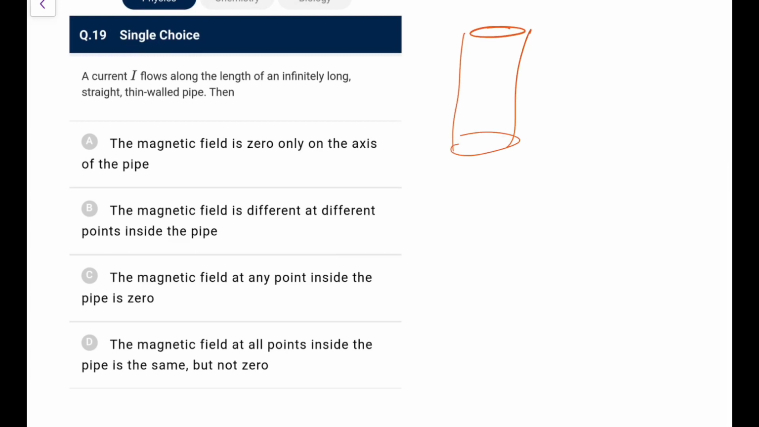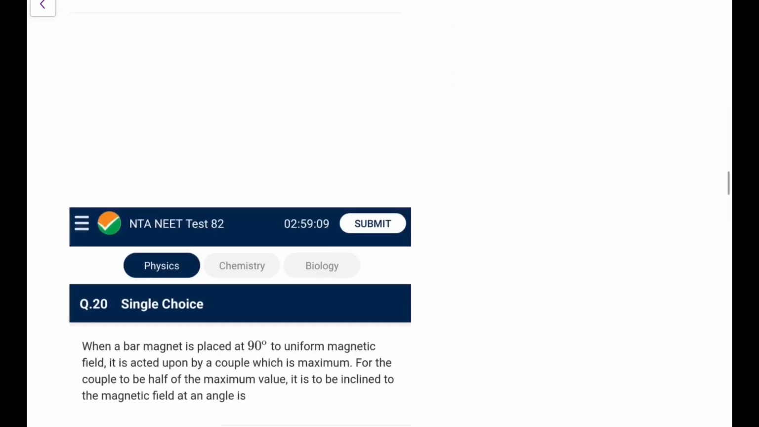Next, current I flows along the length of an infinite long straight thin walled pipe like this. Then because the current is only on the periphery, we know that the enclosed current for all the inside points is 0. So the magnetic field will be 0 at any point inside the pipe. Again, this is a repeated one. This has been asked before.